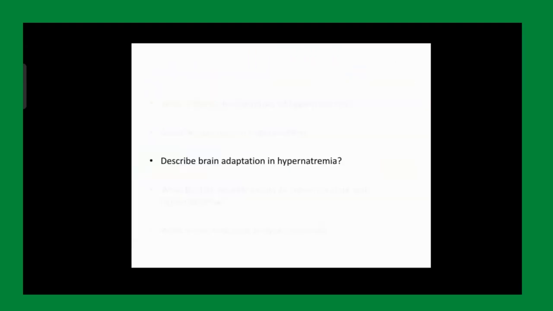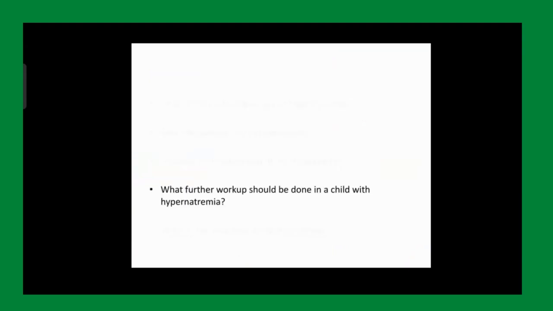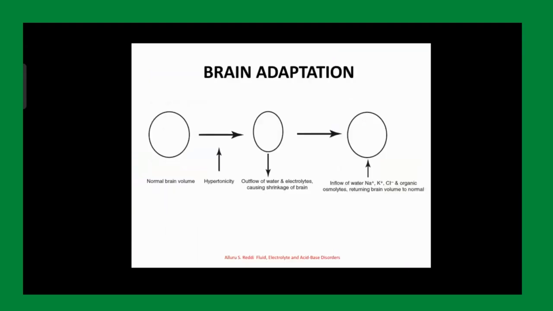Okay, brain adaptation is more or less similar, because the normal brain volume, the patient has to face hypertonicity, hypernatremia hua, there is water loss from the brain, and there is brain shrinkage. What will the brain do to come back to normal size?